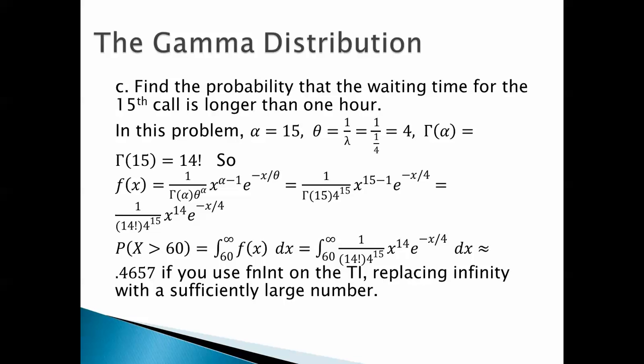So the probability that x is greater than 60 is the integral from 60 to infinity, f of x dx. So that's, in other words, the integral from 60 to infinity, 1 over 14 factorial, 4 to the 15th, x to the 14, e to the negative x over 4. And that's 0.4657 if you use fnInt on the TI. Of course, the TI doesn't have an infinity button, so you have to replace infinity with a sufficiently large number.